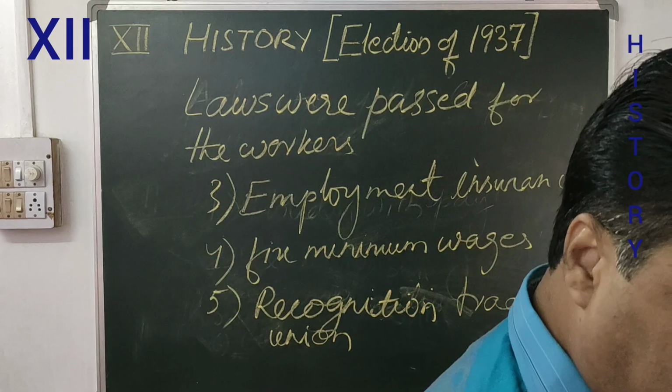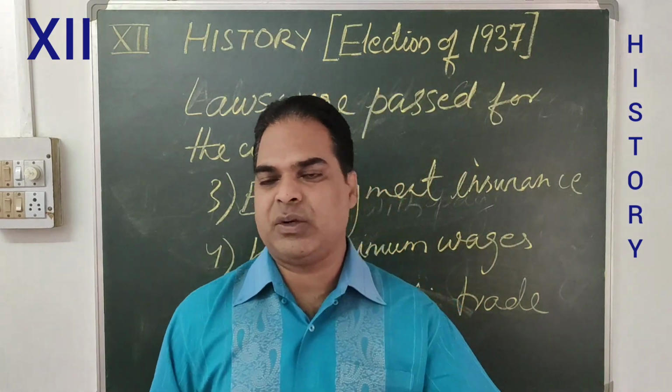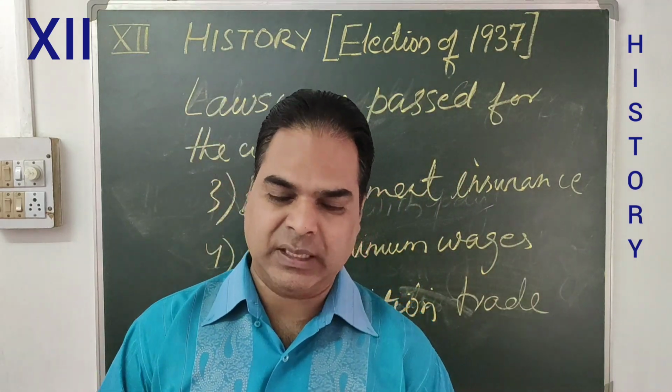Trade unions should be recognized. So, these were the points which they wanted to include while passing the law.